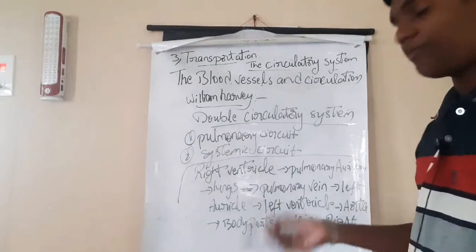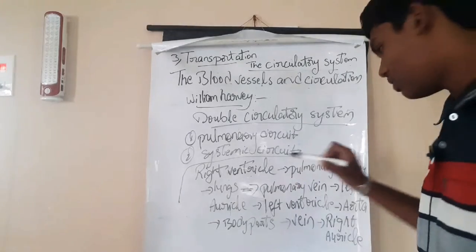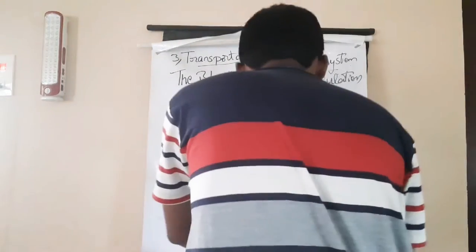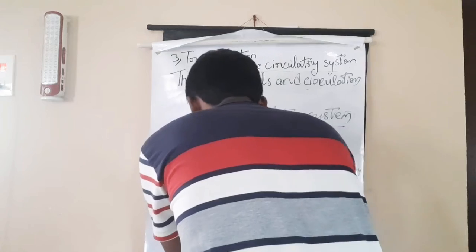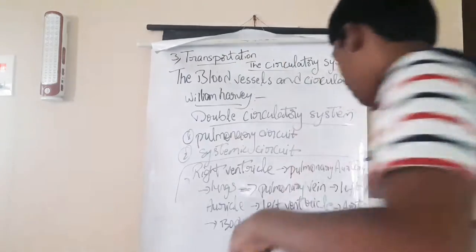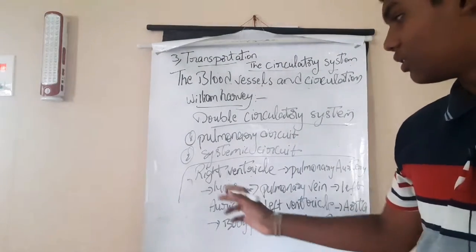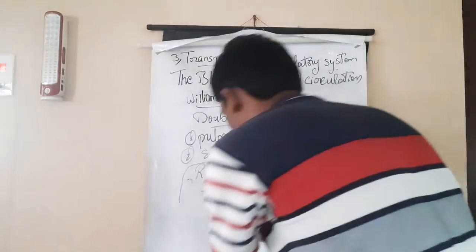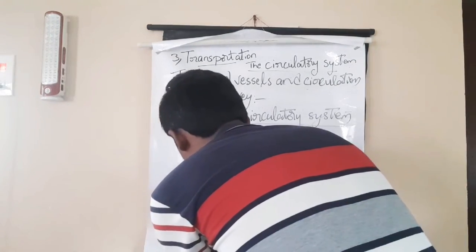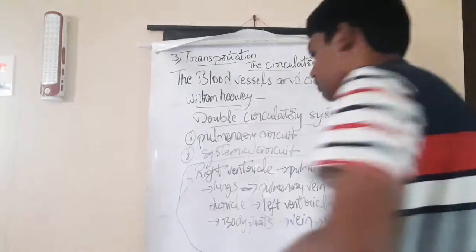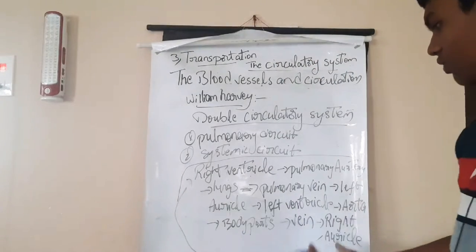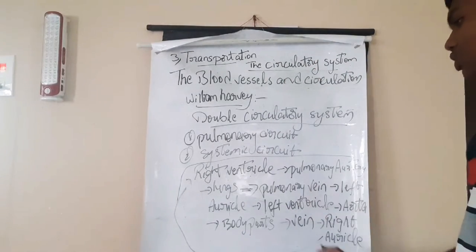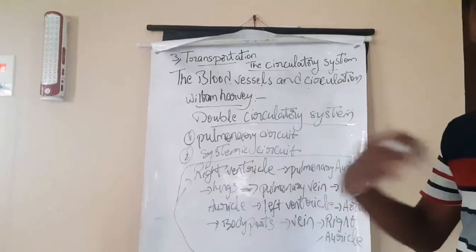After the right auricle, we come again to the right ventricle, because here the double circulatory system stops and again we continue from heart to lungs.